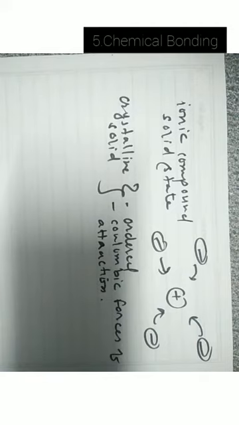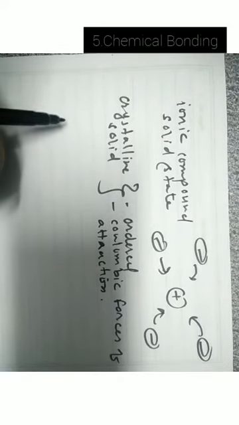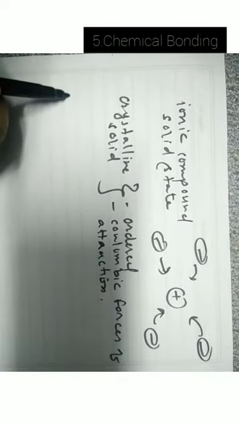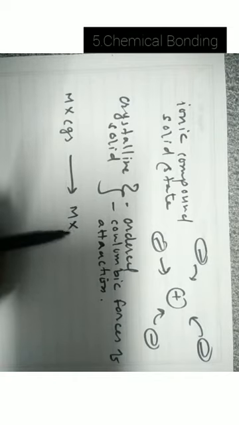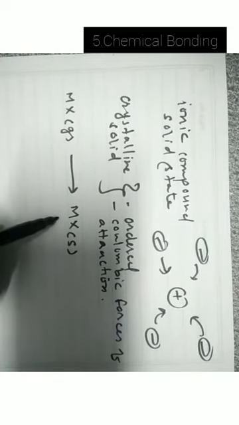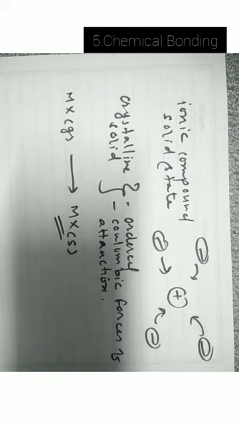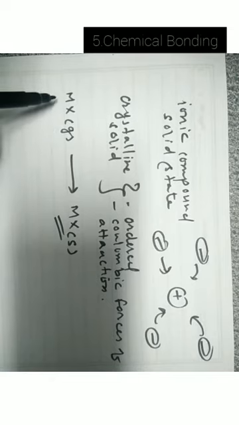Now during formation of compound, the ionic solid crystallizes into solid state. For example, we have MX. This was gas. Now from gaseous state it will crystallize into solid state, MX solid. So during formation of an ionic compound, the ionic compound crystallizes from gaseous state to solid state.